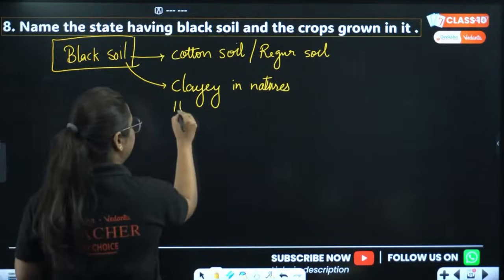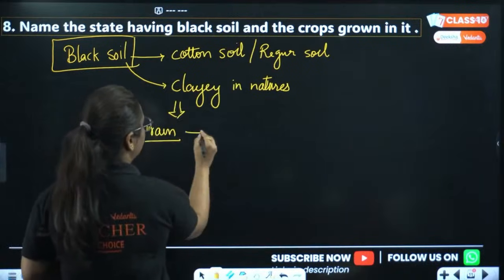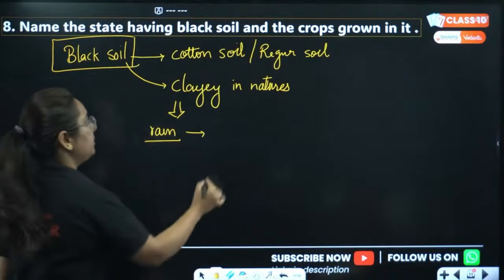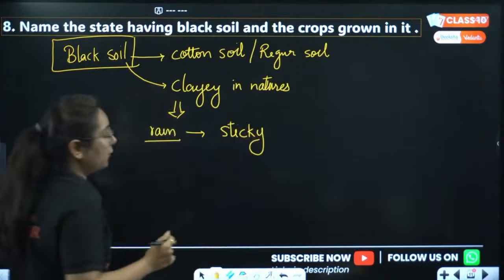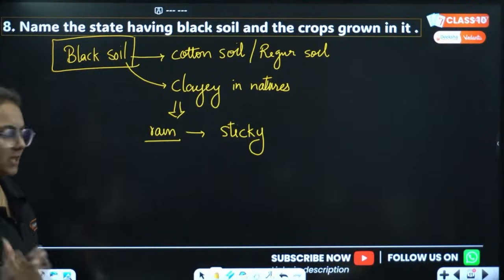Because of this clay nature, whenever there is rain, like when we pour water on clay, what happens? It becomes sticky. So whenever there is the first shower of rainfall, the clay soil becomes so sticky.